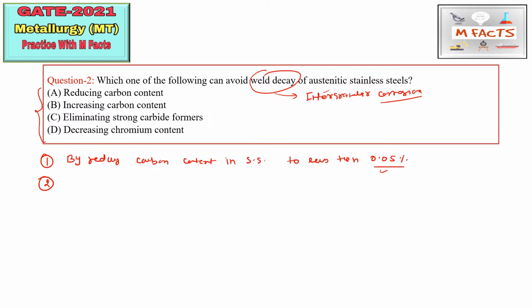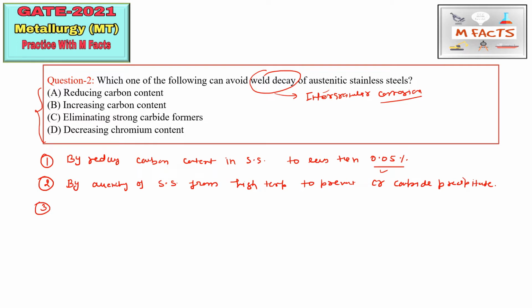The other thing is quenching of stainless steel from very high temperature, to prevent chromium carbide precipitate. So by quenching of stainless steel from high temperature to prevent chromium carbide precipitate, this is another way of avoiding weld decay.